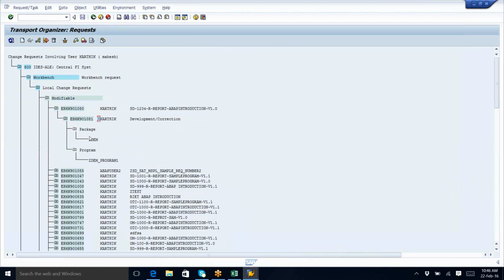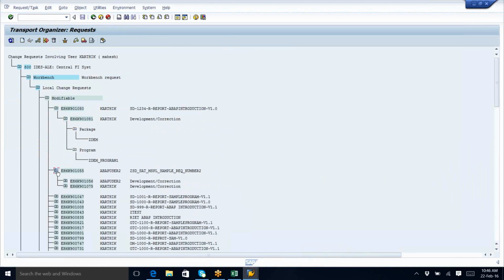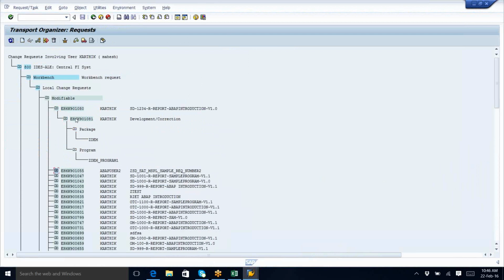Yeah, one thing here, now I see the transport request. All these numbers, what are they? A lot of numbers are there. These ones are you talking about? Which ones? This after modifiable. Which one? This one is the transport request. See, this is the transport request, our transport request.